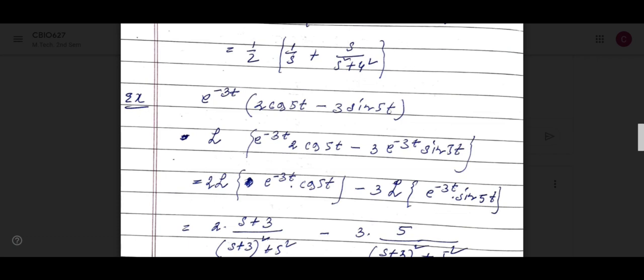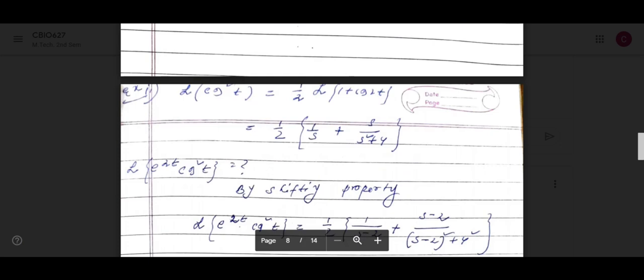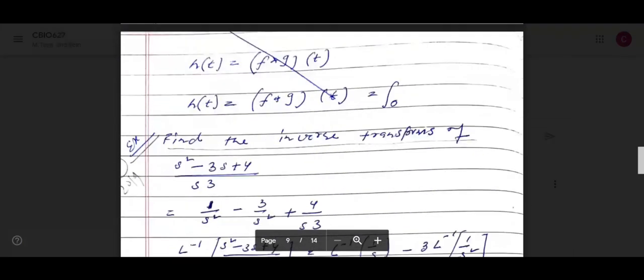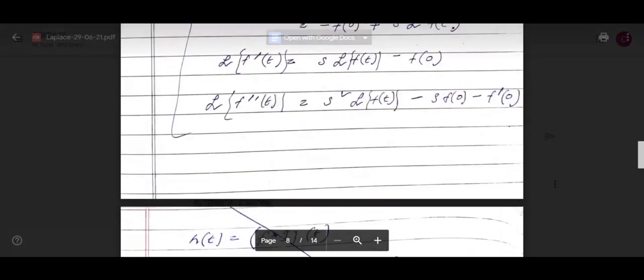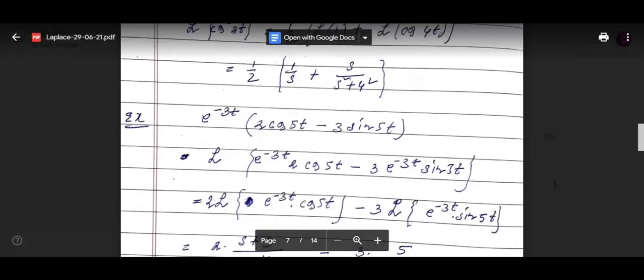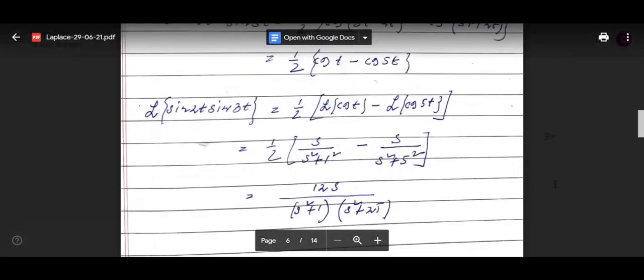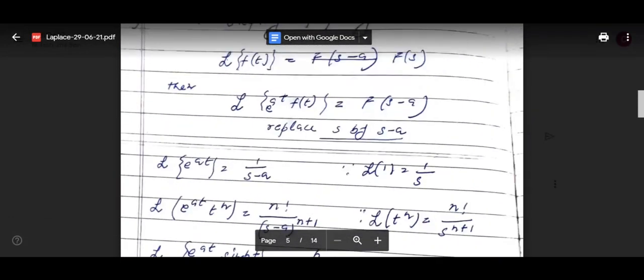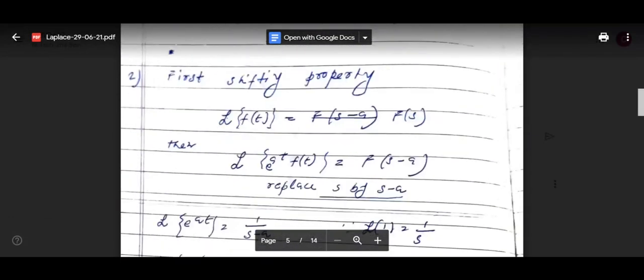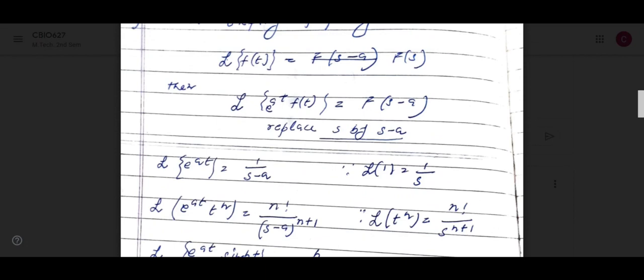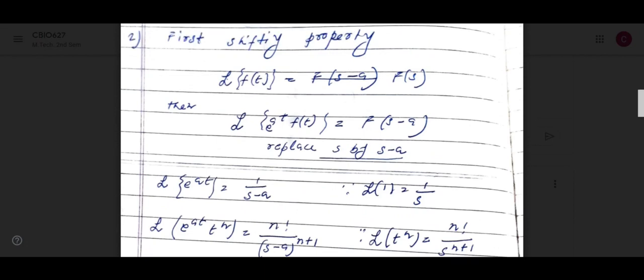Okay. So another thing is the Laplace shifting property. What we have learned: Laplace transform of f(t) is basically a function of s. Now if you add e to the power at, Laplace transform of e to the power at f(t), then you can write it as the function of s minus a. That is, you have to replace s by s minus a.